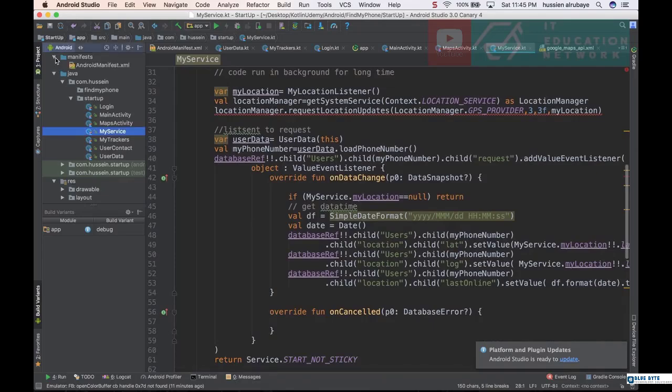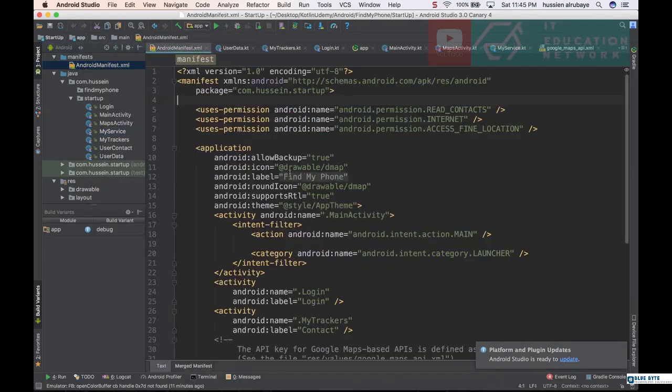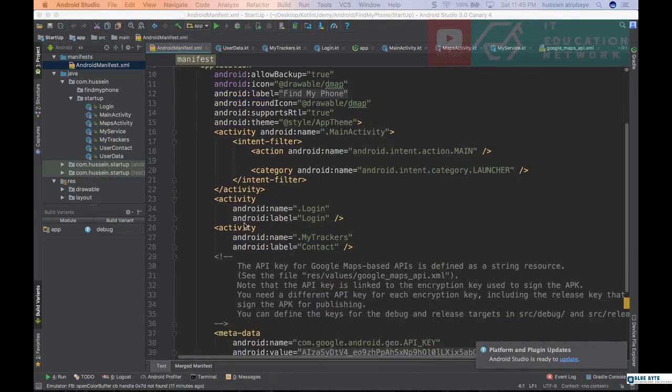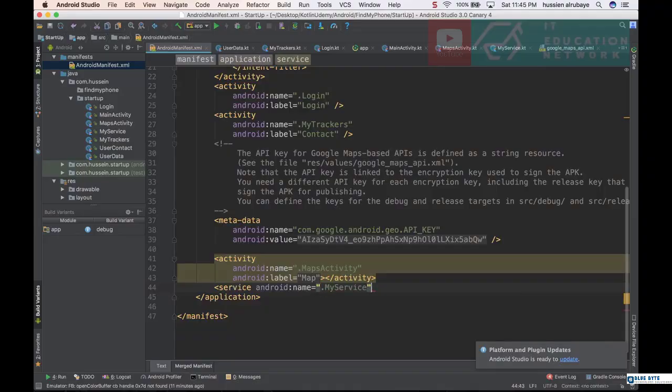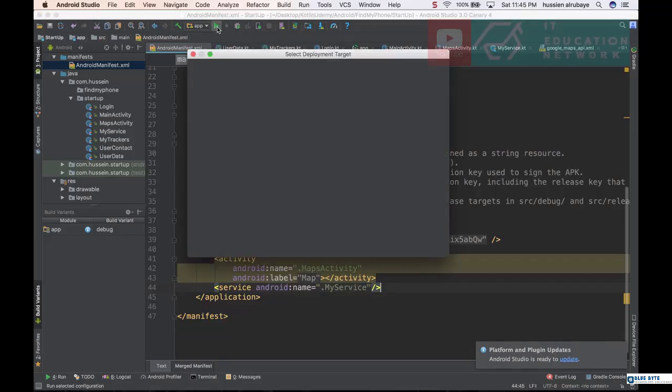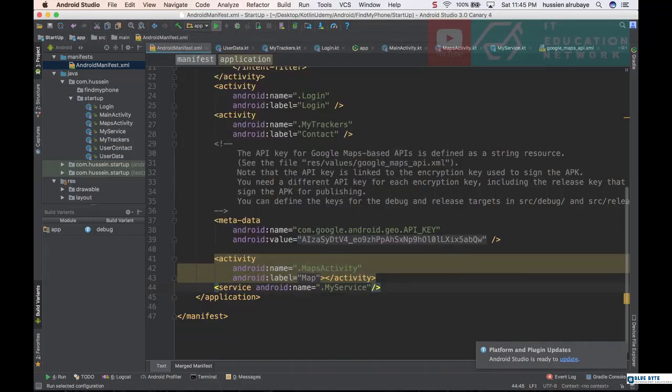One final thing, I have to go here to the manifest and define my service. I say, hey, this is a service. So how to do that? It's really easy. Just go down to any place, for example here. Say, hey, I have a service, and this service, name it .service, and bam, you will be all set. And now when I just run it, bam, and see.